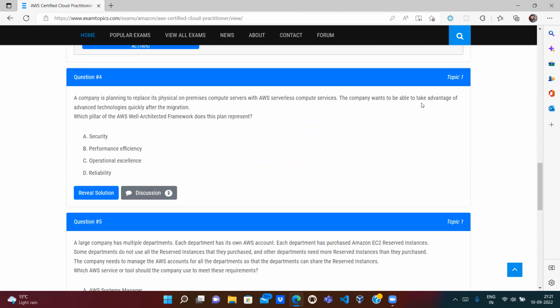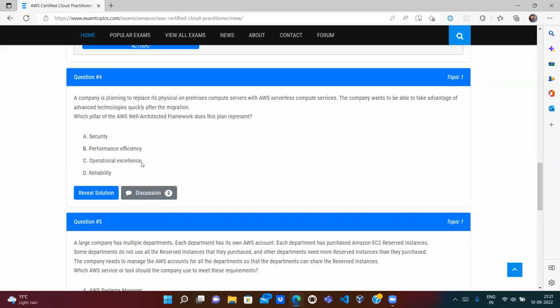So the company wants to be able to take advantage of advanced technology quickly after the migration. Which pillar of the AWS Well-Architected Framework? So security. Definitely it's not a security thing, because we are just moving from on-premise to AWS serverless. Performance efficiency. Reliability, so it is not a reliability framework. Reliability is like meeting the high demand or recovering from disruption. This is not something like that. Reliability is wrong, security is wrong.